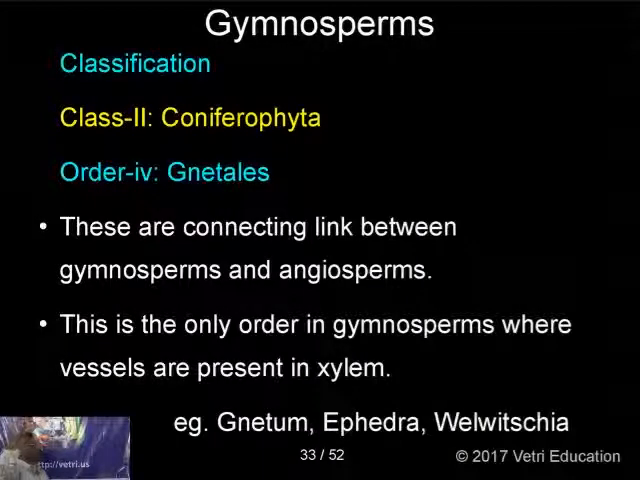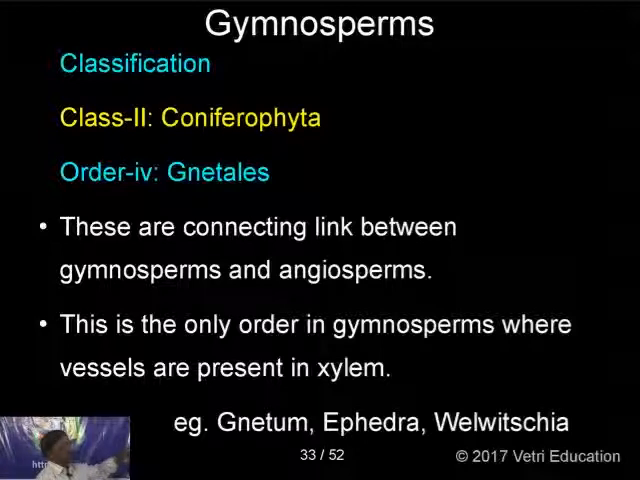The last order in this Coniferophyta is the Gnetales. These are a connecting link between Gymnosperms and Angiosperms. So these are plants having some characters of Gymnosperms and closely related to Angiosperm characters. This is the only order in Gymnosperms where vessels are present in the xylem. As I told you earlier, regarding the xylem, vessels are present here. In the same way, in the phloem, sieve tubes are also present with companion cells in Gnetum. Examples: Gnetum, Ephedra, Welwitschia. So these are the examples.